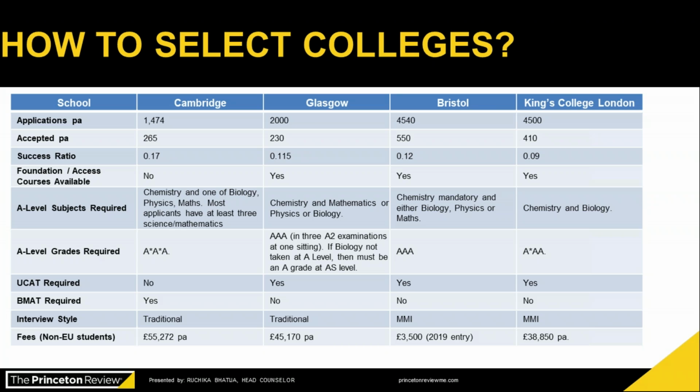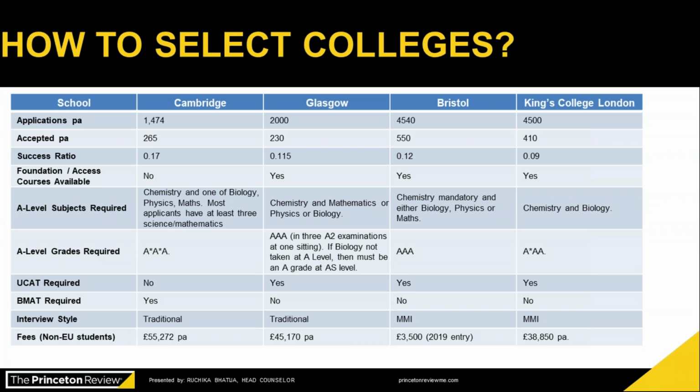UCAT and BMAT. Is the university asking for UCAT or BMAT? For example, Cambridge is asking for BMAT, not UCAT, but the rest of the 3 universities are asking for UCAT, not BMAT.